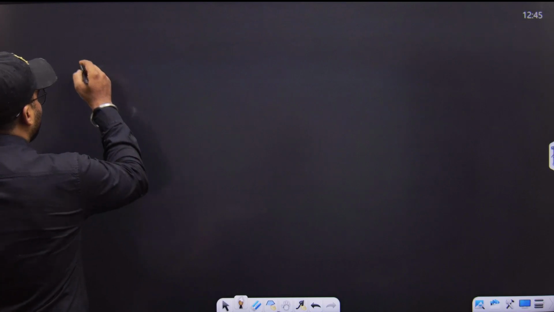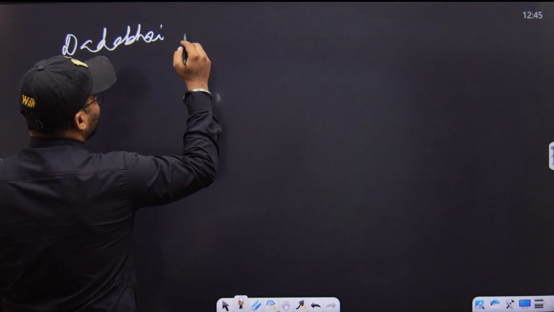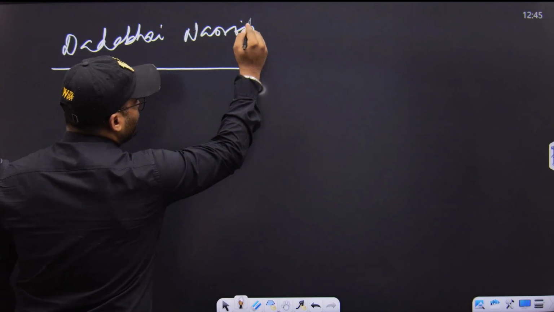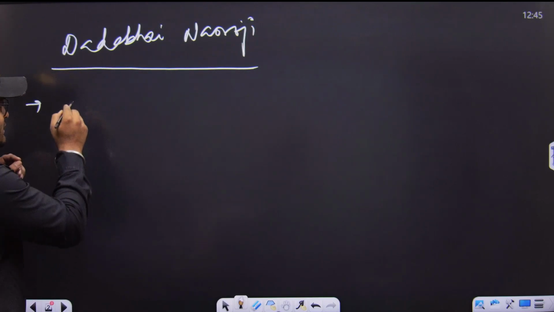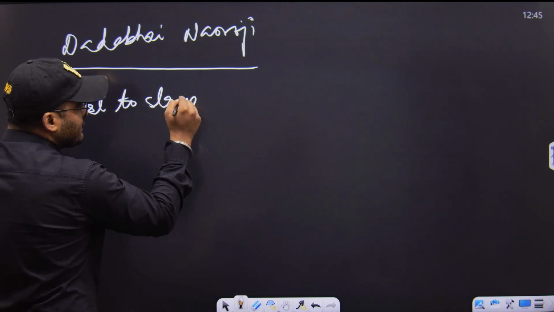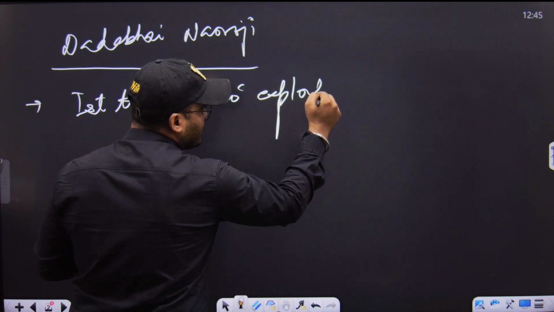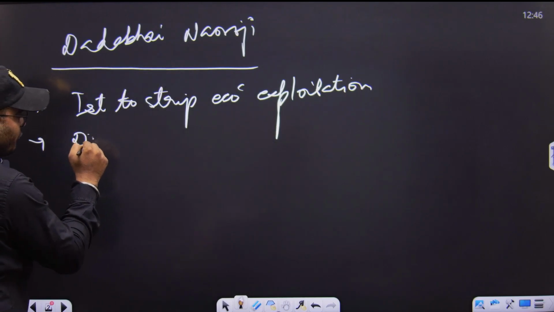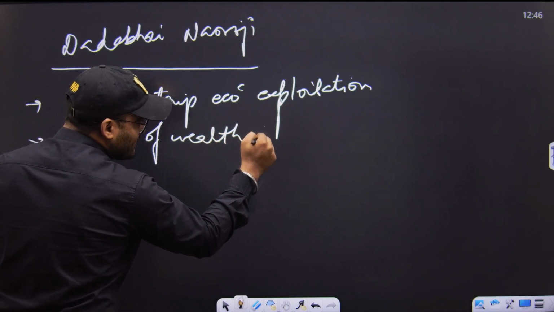So we'll start from here. Dadabhai Naoroji, the first senior Congress leader. Let's very quickly come to his contributions, which we can sum up by saying that he was the first to expose the economic exploitation by the British. Secondly, he was the one who gave the drain of wealth theory. He popularized this theory.